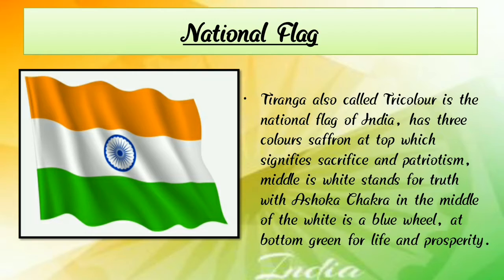The three colors are saffron, white, and green. Children, you all understand about our national flag.